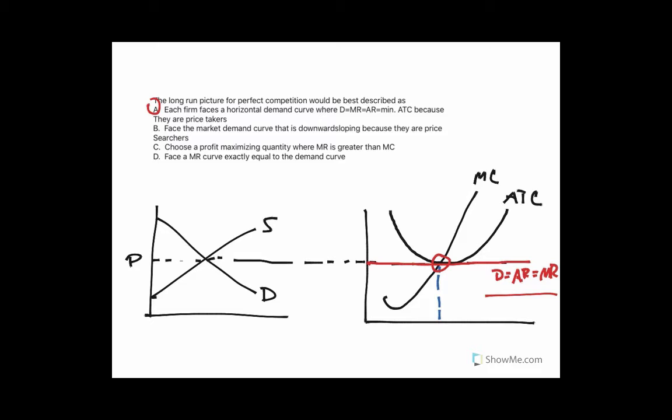Choosing a profit maximizing quantity where marginal revenue is greater than marginal cost. Well, there's a couple things wrong with this. The profit maximizing quantity is not where marginal revenue is greater than marginal cost. It's where marginal revenue equals marginal cost. And they are maximizing their profit here. So C is not right. And D says that they face a marginal revenue curve exactly equal to the demand curve. That's right, but it's not the best description. So their marginal revenue curve is their demand curve, but it's also the average revenue curve, and it equals minimum average total cost. So A is the best answer here.